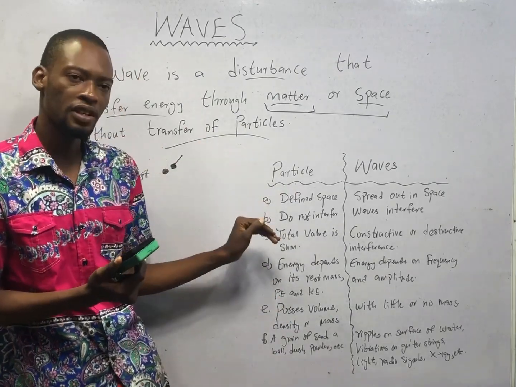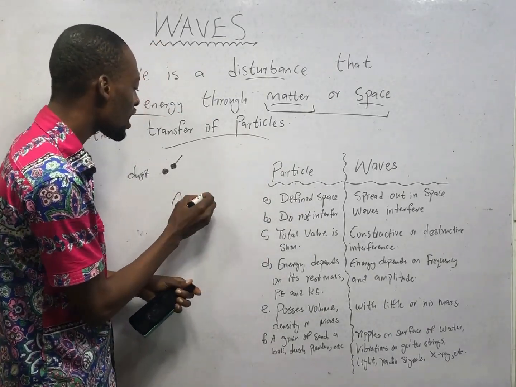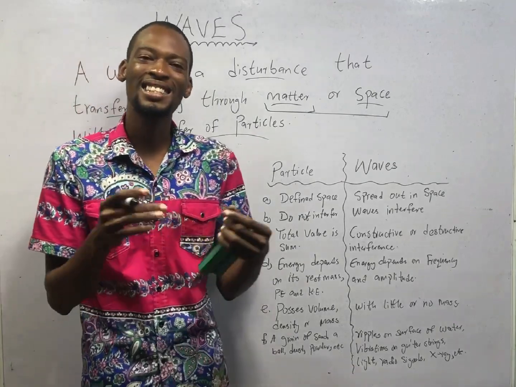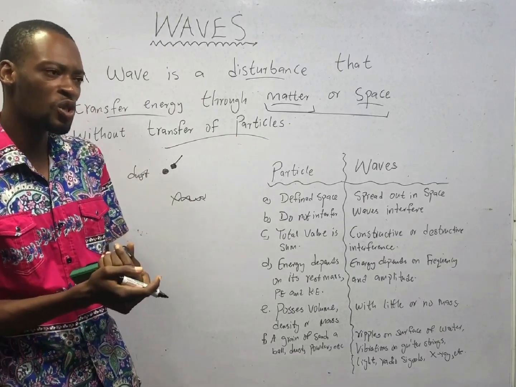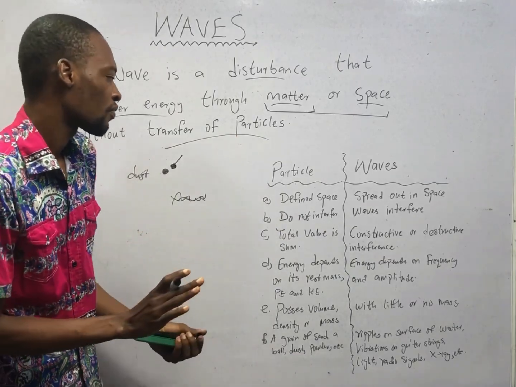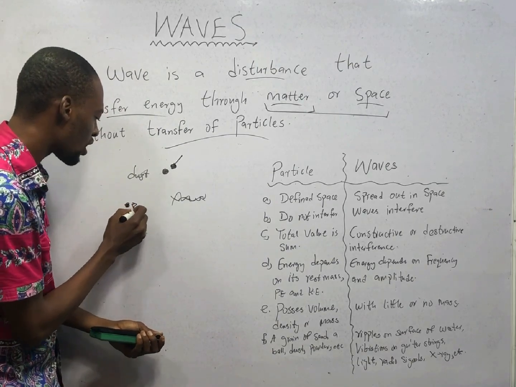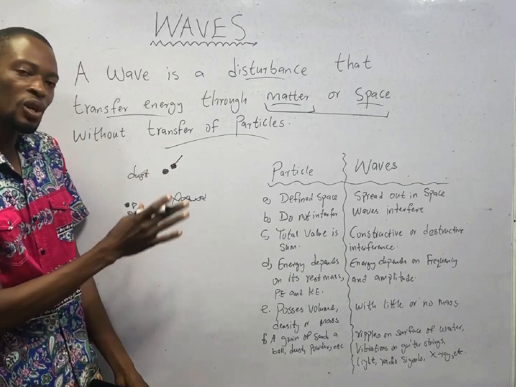Particles do not interfere. But waves interfere. If one wave is here, another wave can still come and occupy that same space. We refer to that as interference. Now, interference can be constructive or destructive. When you have a particle here, another particle here, and another one, the total value is simply adding all the particles.